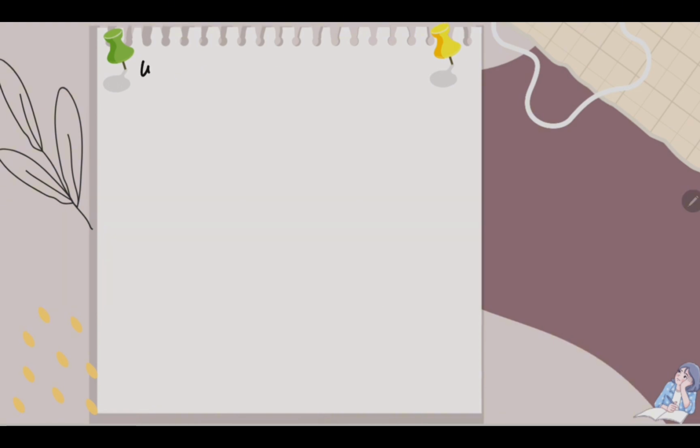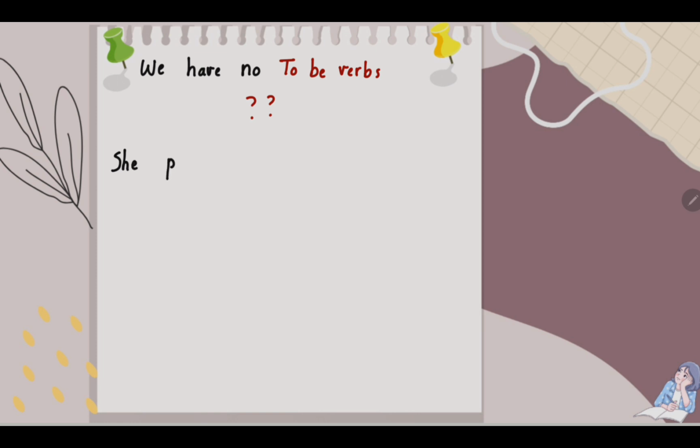In our last video, we learned about what we have to do when we have a to be verb in our past sentence. Now, we want to learn what we have to do when we haven't got any past to be verbs like was or were. Look at my example. She played basketball last week.